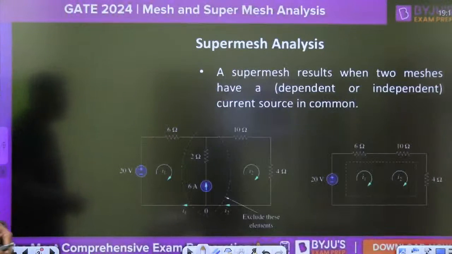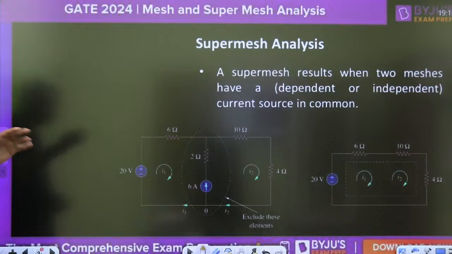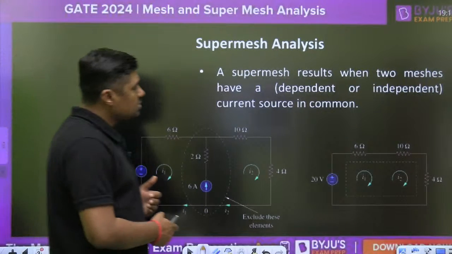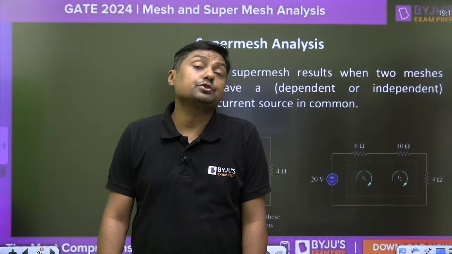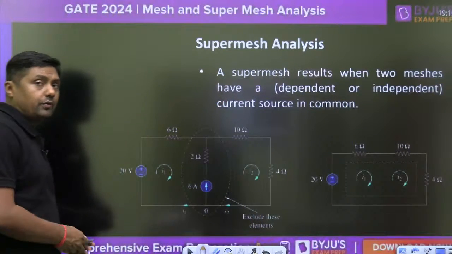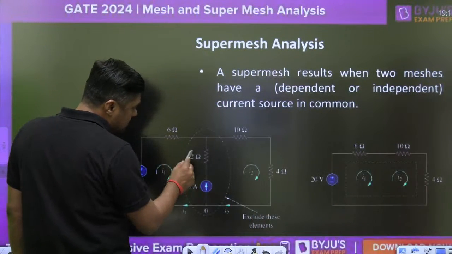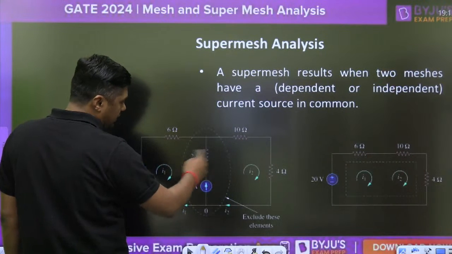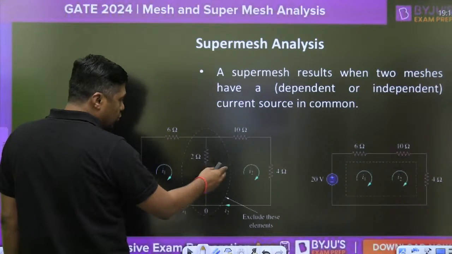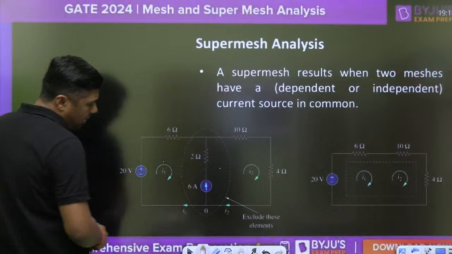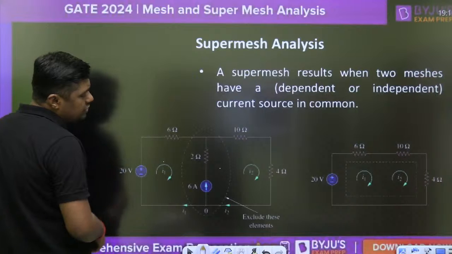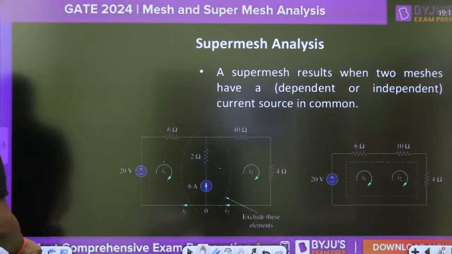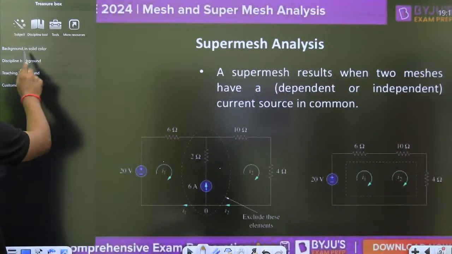This is the case. Then already I have given the super mesh. Where are we going to apply the super mesh? Suppose there are two loops, and between the two loops we have a current source. For example, watch this diagram, it is visible to everyone. This is one loop, one mesh, there is another mesh, these are independent loops. Inside this, no other loops. This is a mesh, this is a mesh, but we have a current source in between. When we have a current source, then we have to apply the super mesh analysis. So what is the super mesh analysis? Watch this.